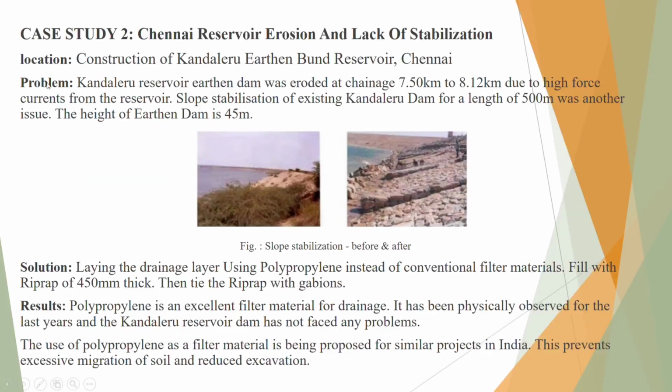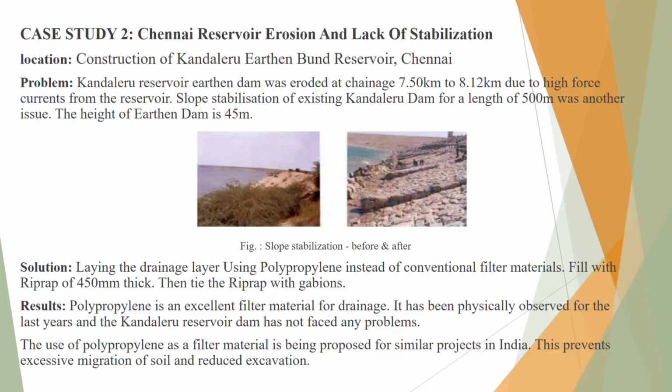The second case study is reservoir erosion and slope stabilization in Chennai. Location: construction of Kandaleru earthen dam reservoir, Chennai. Problem: the Kandaleru reservoir earthen dam was eroded from 7.5 km to 8.12 km due to high force currents from the reservoir. Slope stabilization of the existing dam for a length of 500 meters was another issue. The height of the earthen dam is 45 meters.